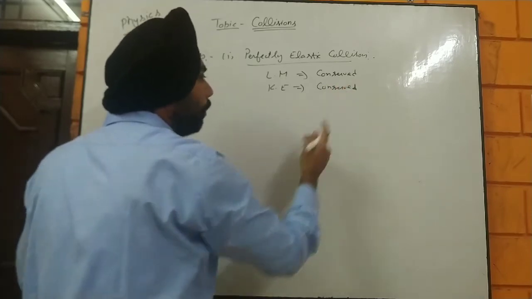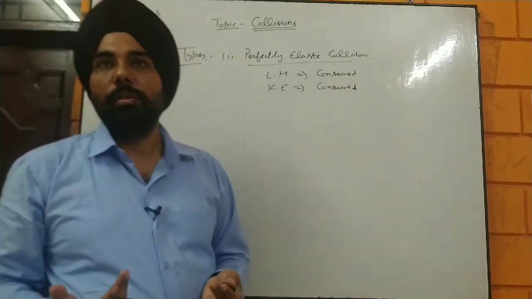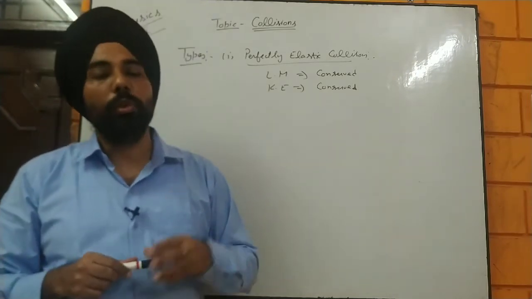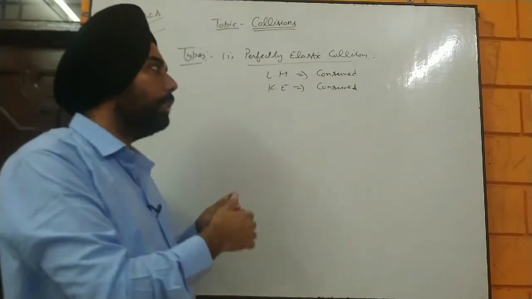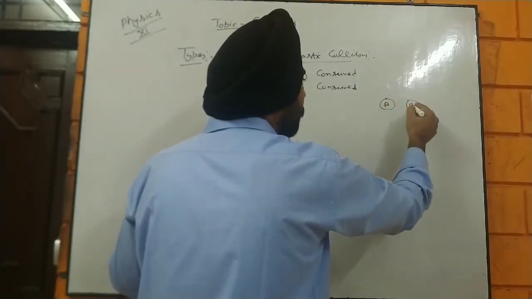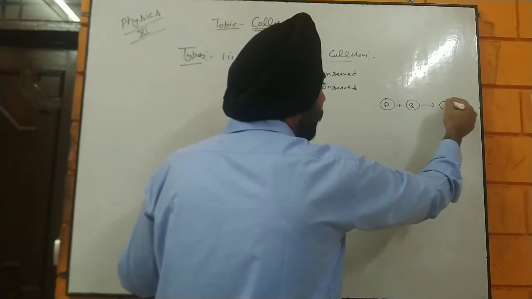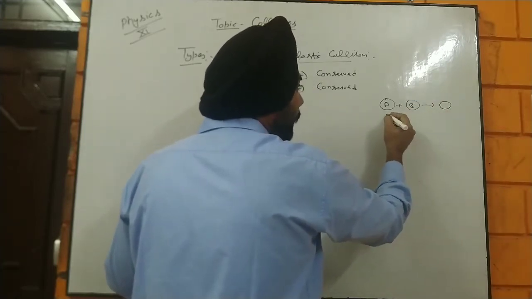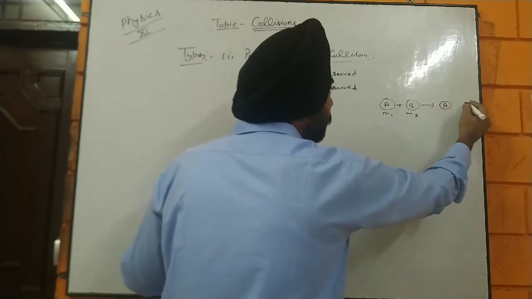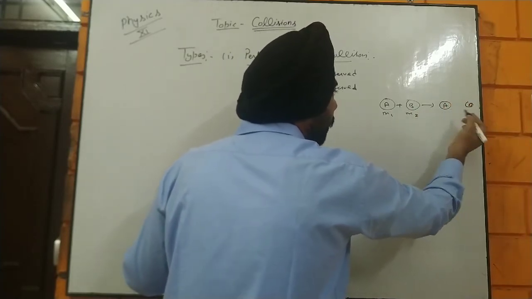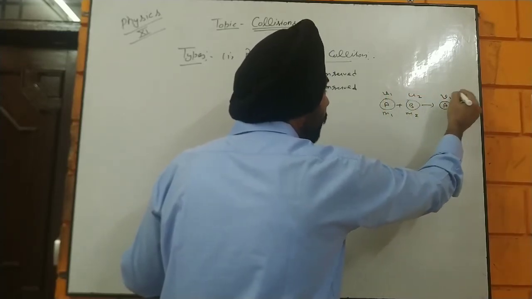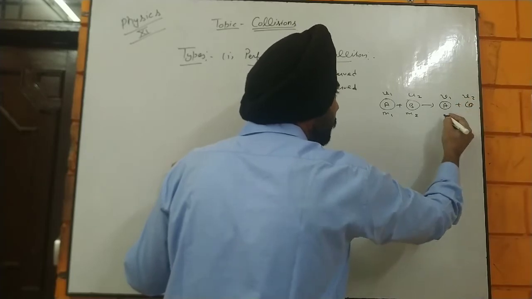Now, what is the meaning of conserved? They are obeying conservation laws, which means the initial linear momentum before collision of two colliding bodies. Let's take any two bodies, balls A and B. If they are colliding, you can take their masses as m1, m2, and the two bodies have velocities u1 and u2, and finally they move with different velocities.